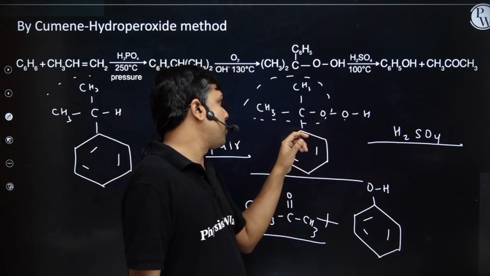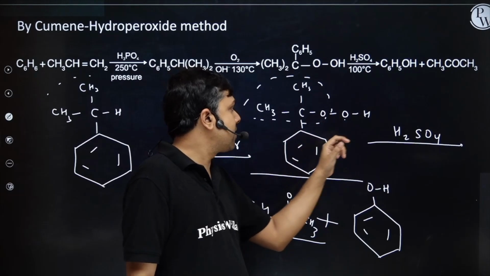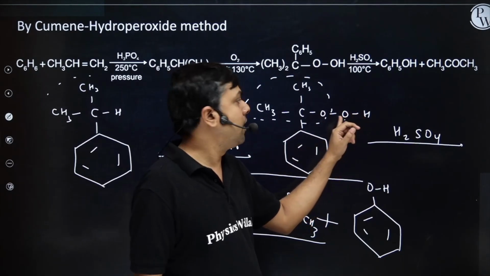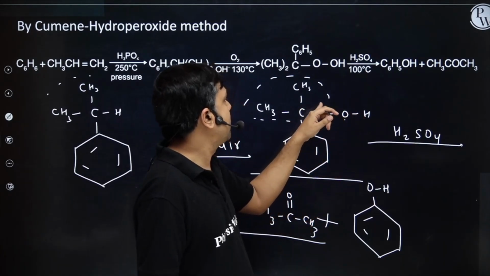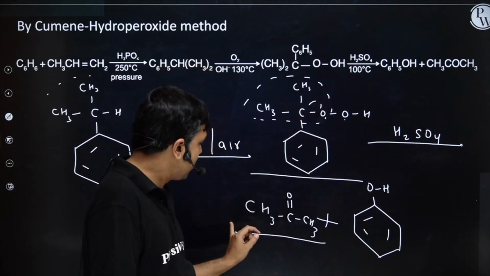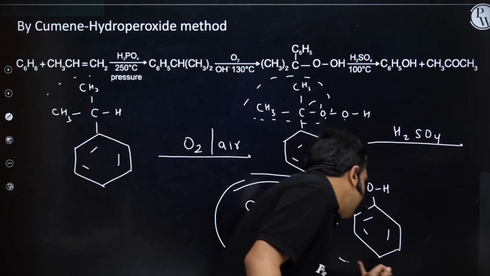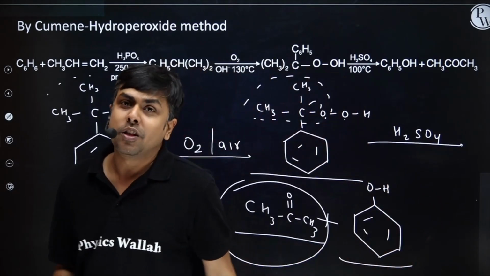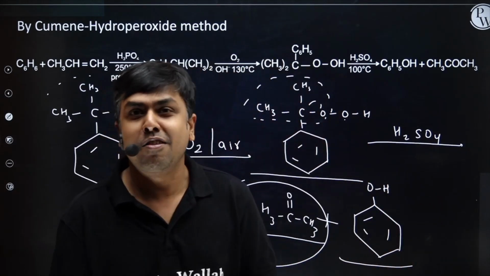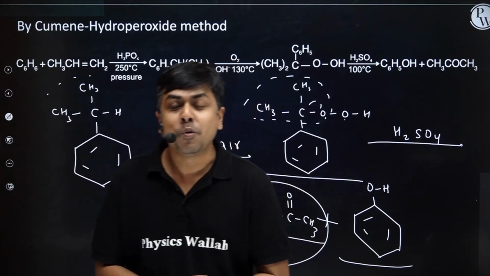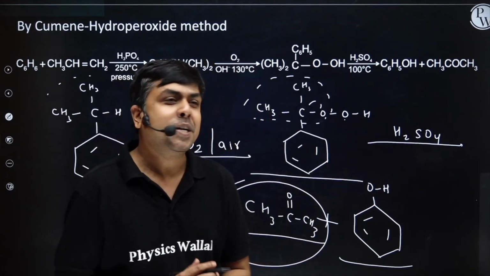As soon as it gets protonated, I will have bond cleavage. This phenyl will migrate here. I will have a positive charge. This oxygen will delocalize, with formation of acetone as a byproduct, and this is our main product. So this is how we synthesize phenol from cumene or isopropylbenzene.